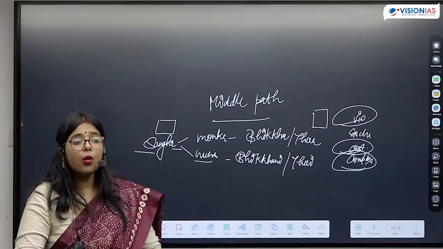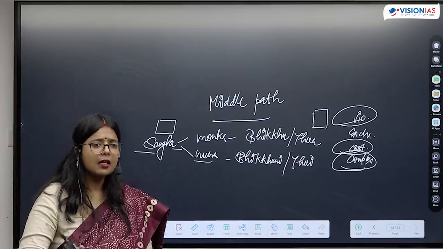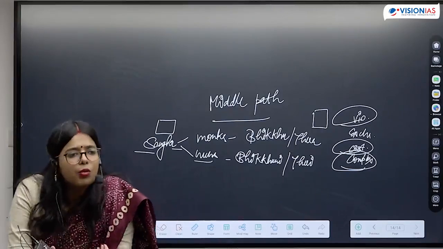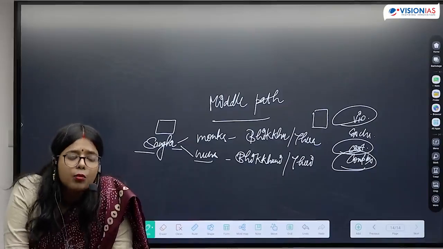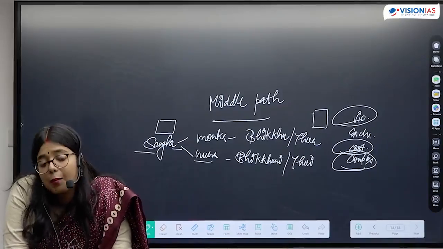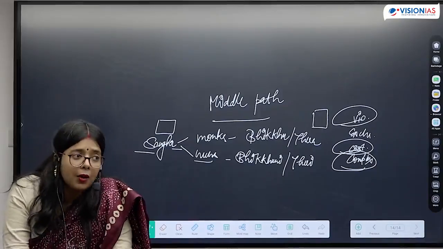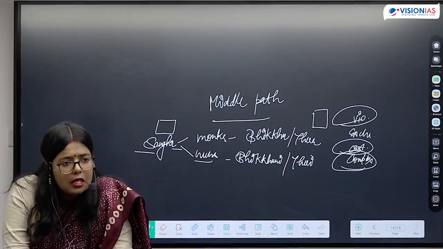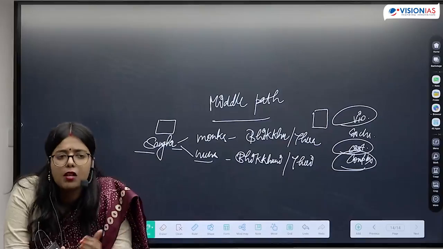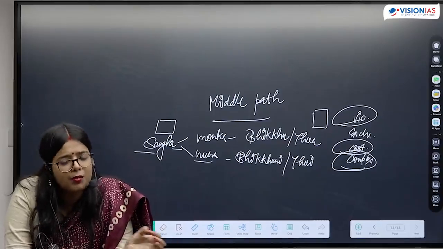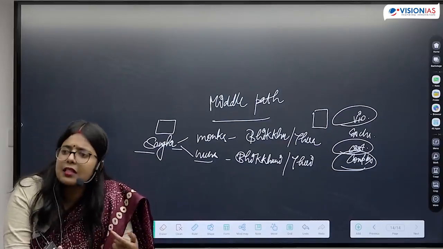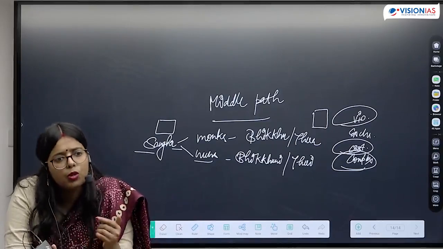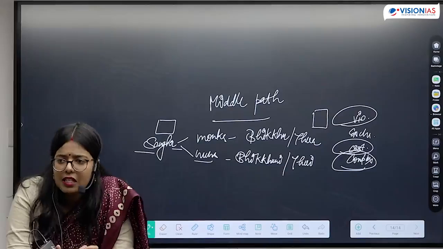Now women also wanted to be a part of Sangha. They wanted to be bhikkhunis or theris. Buddha was very reluctant about allowing women the entry into Sangha. And there we find, again, the story of a conversation between Ananda and Buddha, and it is Ananda who persuaded Buddha to allow women's entry in Sangha.